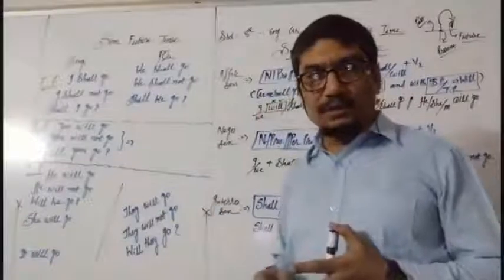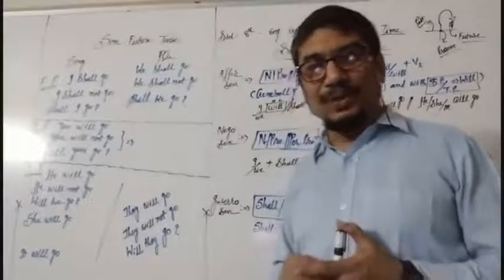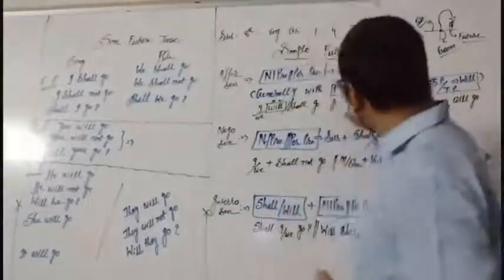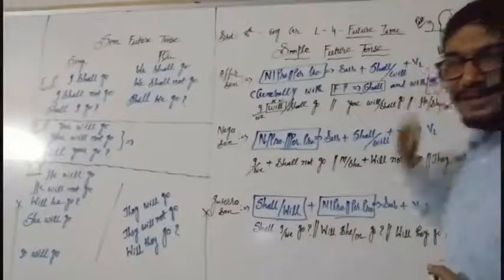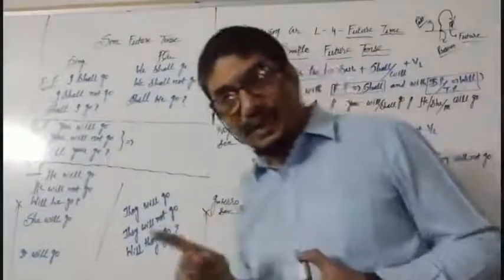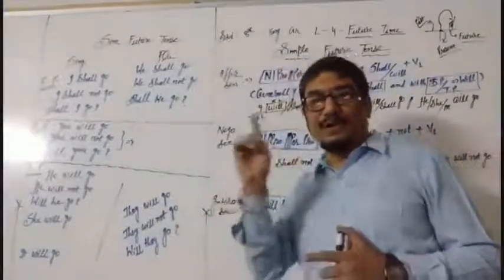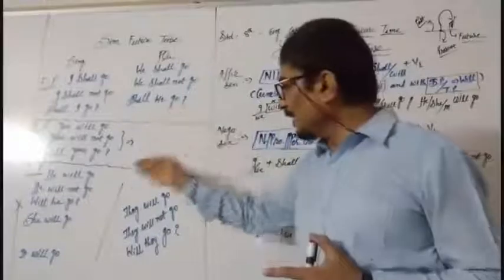He will go. Why is it so? Because whenever you are using shall or will, then afterwards we will go for V1. After V1, S or ES? No. That is only and only for simple present tense. So that he will go, he will not go.